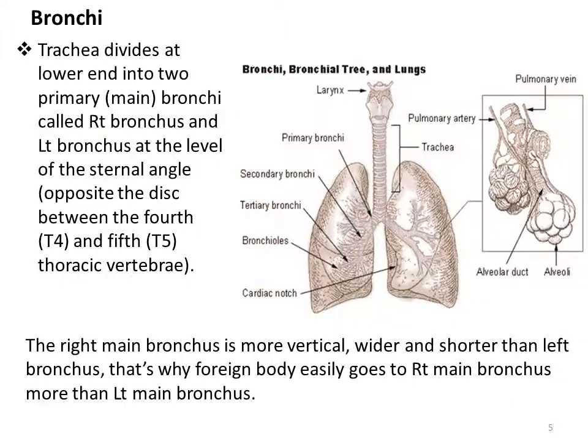The trachea is divided at the lower end into the primary main bronchi, called the right and left bronchi, at the level of the sternal angle, opposite the disc between the fourth and fifth thoracic vertebrae. The right main bronchus is more vertical, wider and shorter than the left bronchus. That's why a foreign body easily goes to the right bronchus more than the left bronchus.